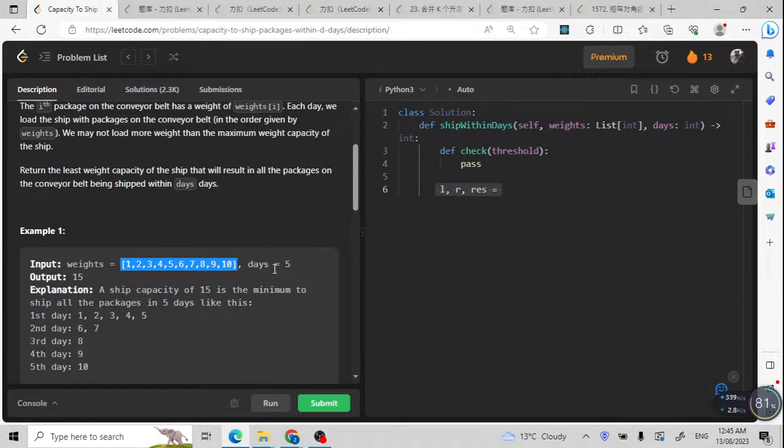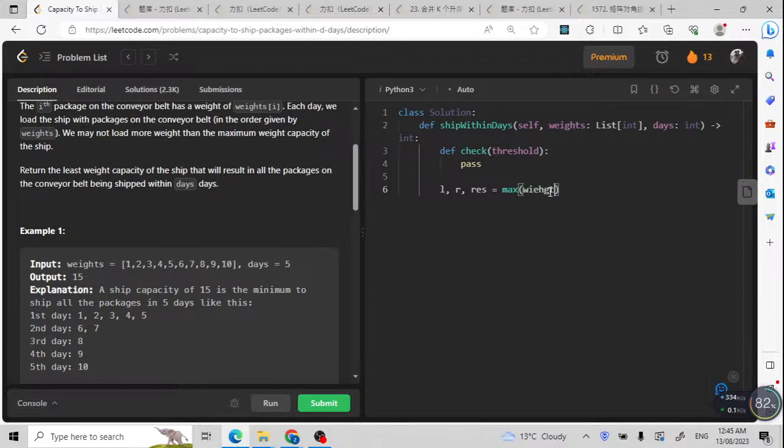So what is the minimum? The minimum is when days equals the length of the weights. For example, in this array the length is 10, so our days equal 10. If our days equal 10, what is our result? It is the maximum of the weights, which is 10. Now let's finish the L and R.